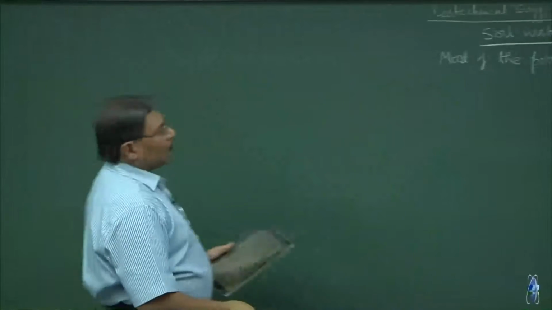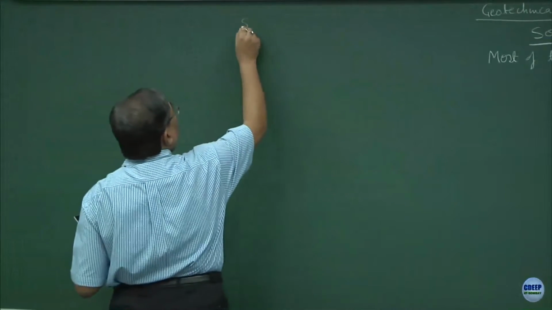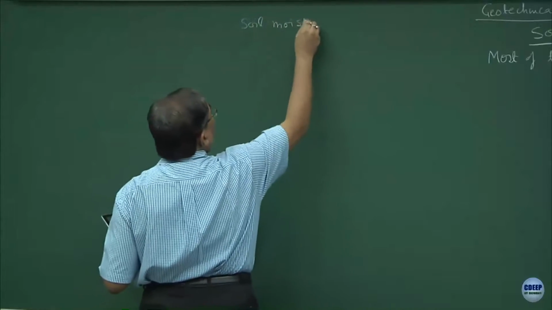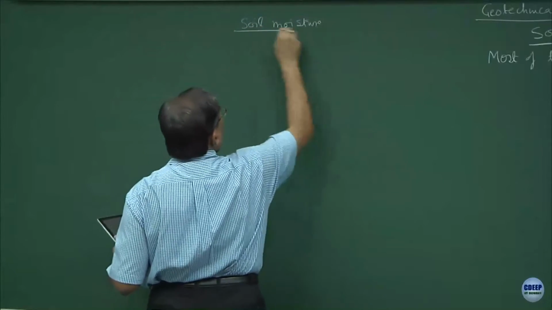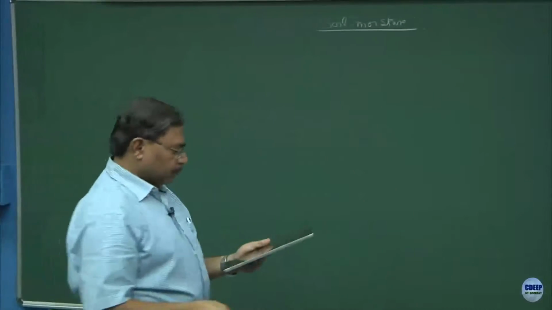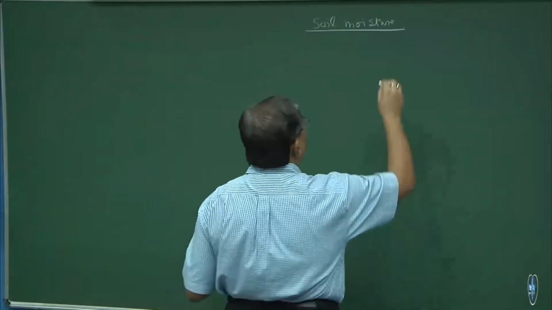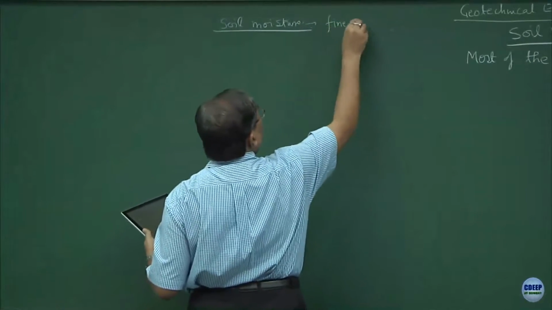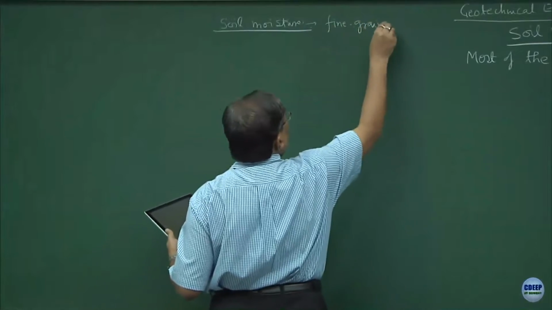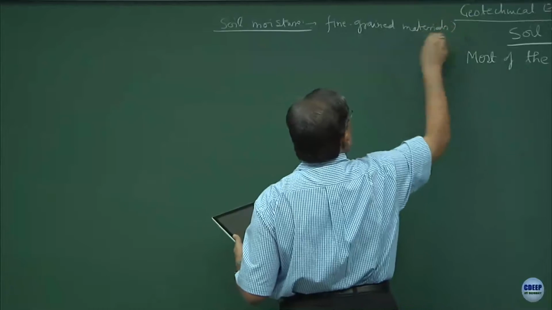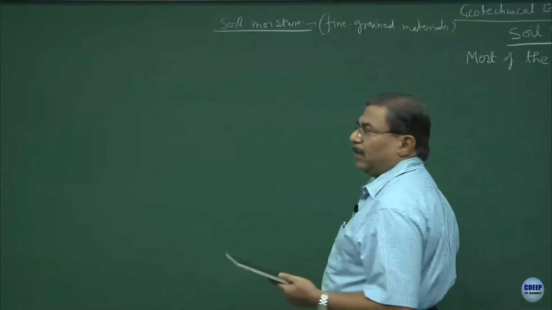So, if I talk about the soil moisture, soil water is a general term and soil moisture is a particular term. Soil moisture is valid mostly for the fine grained materials, not for the coarse grained materials.